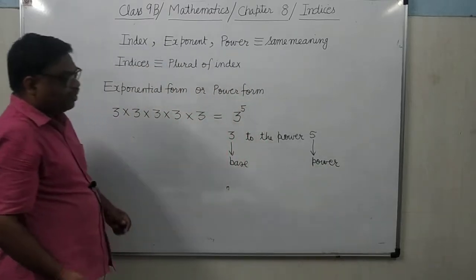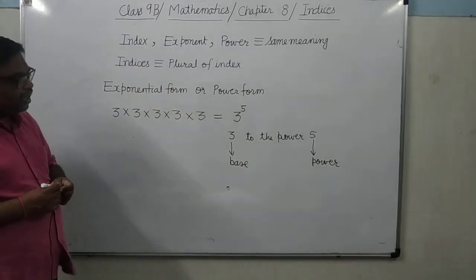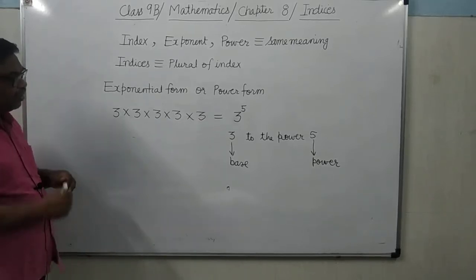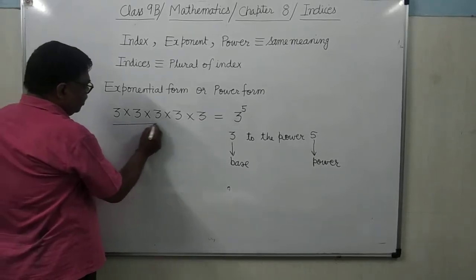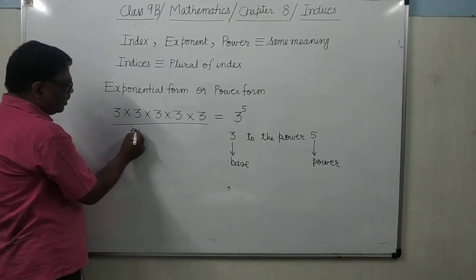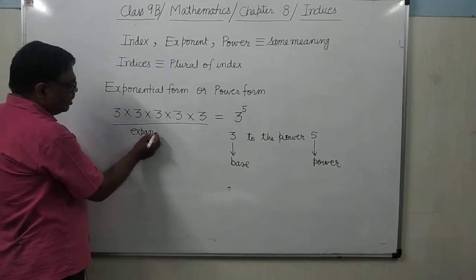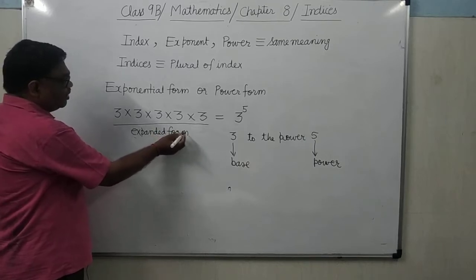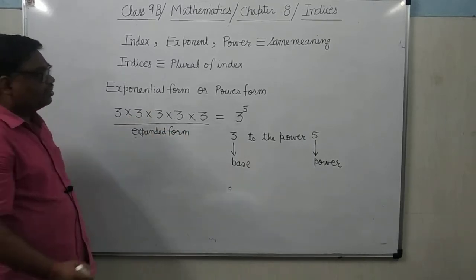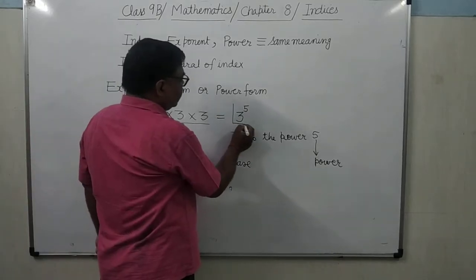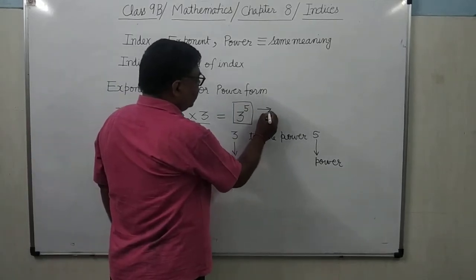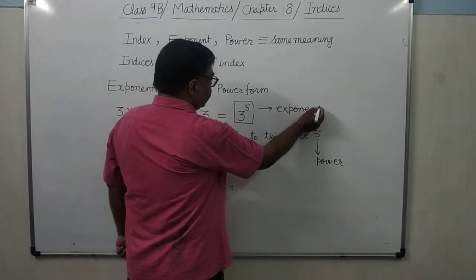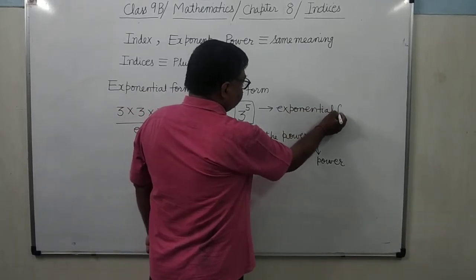In simple words we call 5 the power and 3 the base. Now this is the expanded form, while that one is the exponential form.